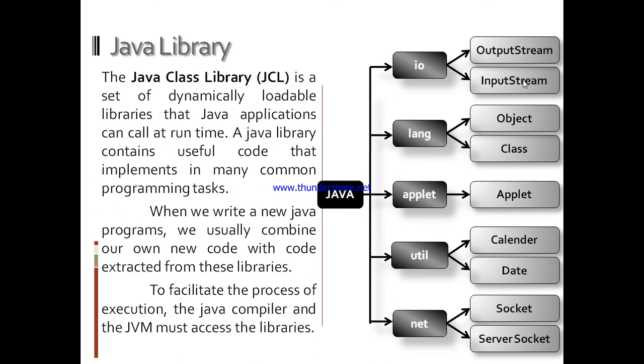This is a look at the Java library. It is not the entire library. These are not all the classes. It is just a summary. The Java library contains packages like io, lang, applet, util, and net, and these are a few of the classes present in the packages. It contains OutputStream, InputStream, the Object class, and all these classes.